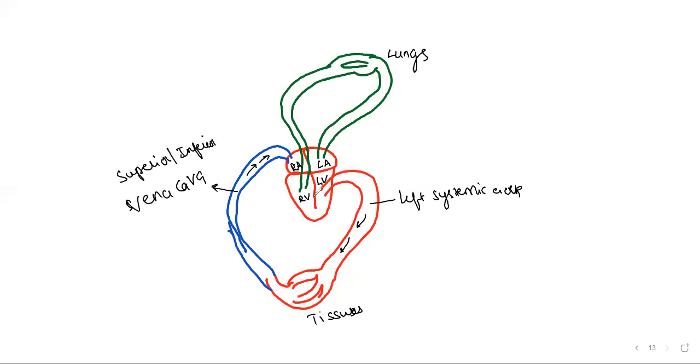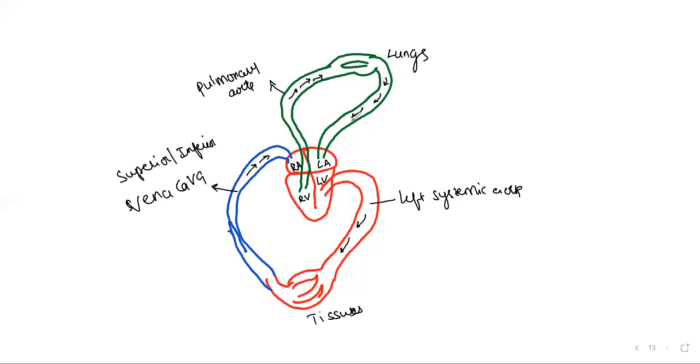And that which arises from the right ventricle of the heart is called the pulmonary aorta, which is going towards the lungs carrying carbon dioxide.